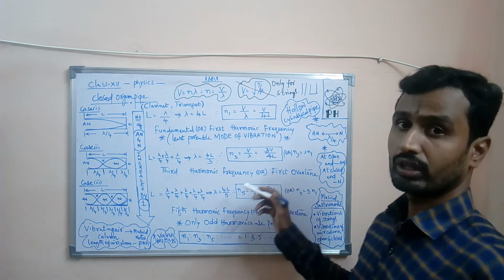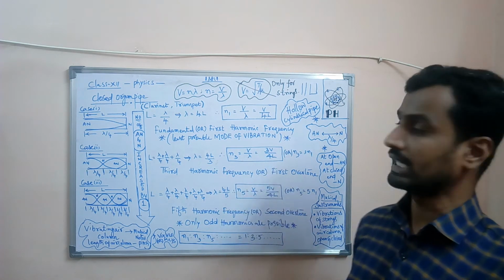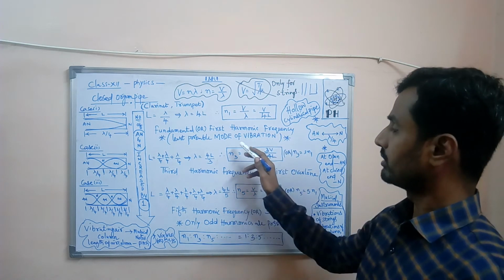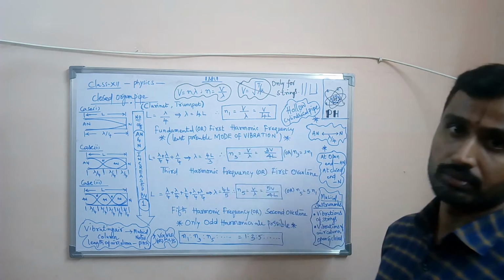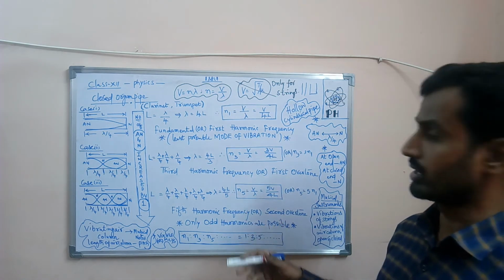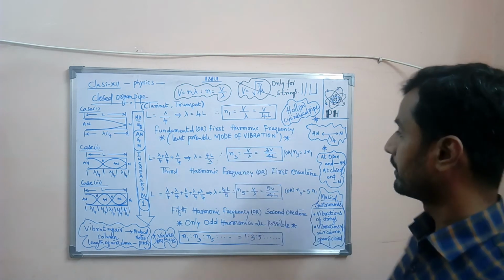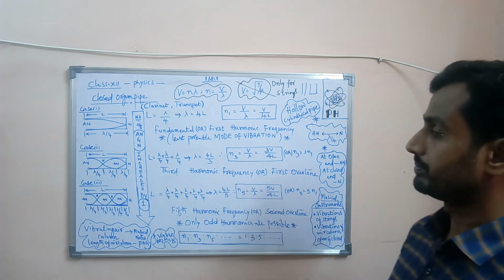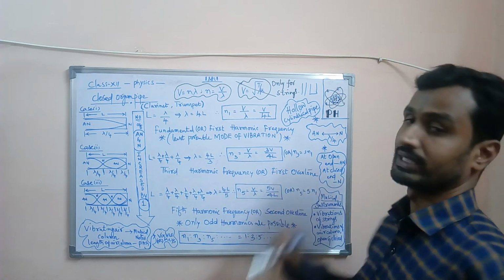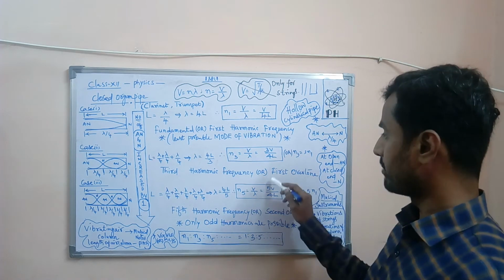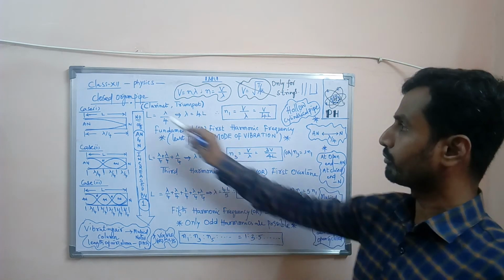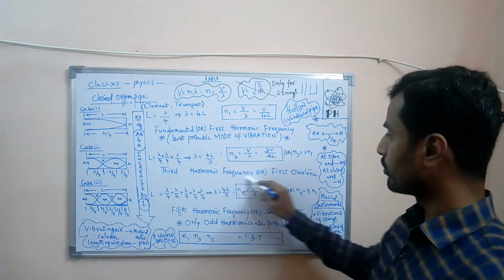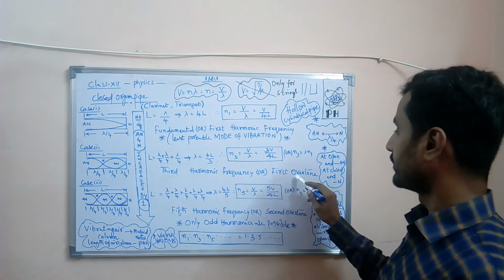That is, N2 is equal to 2N1 is not forming a fundamental mode of vibration. The second mode of vibration is absent here. So N3 is called the third harmonic frequency or first overtone. You have to remember that in the case of a closed organ pipe, N3 is called the third harmonic frequency or first overtone.